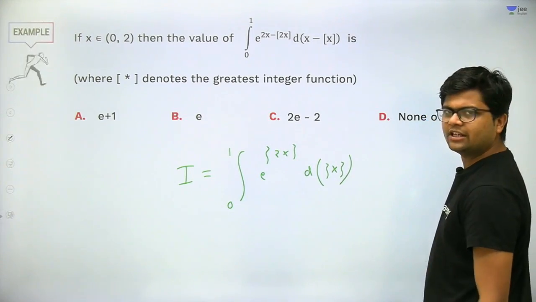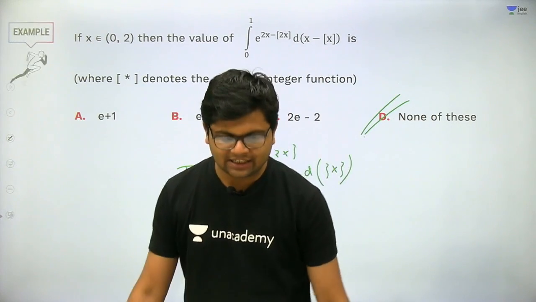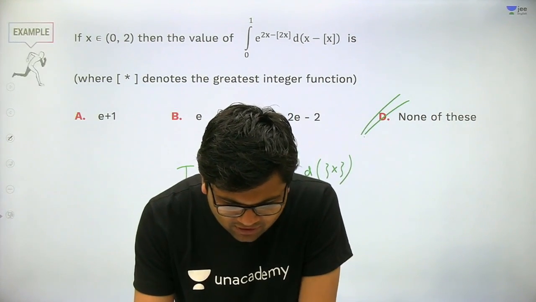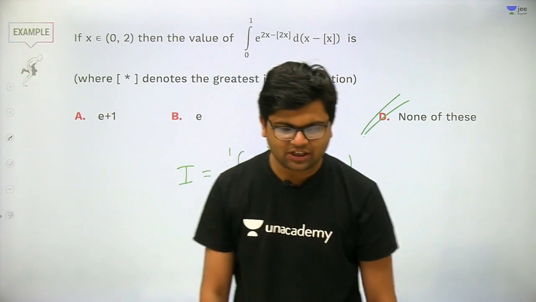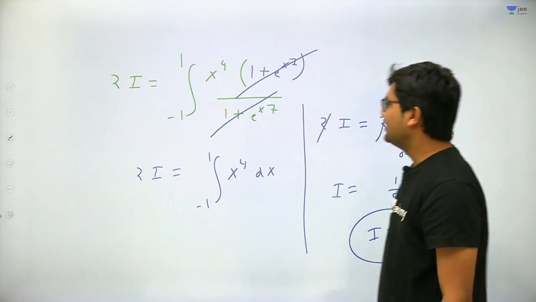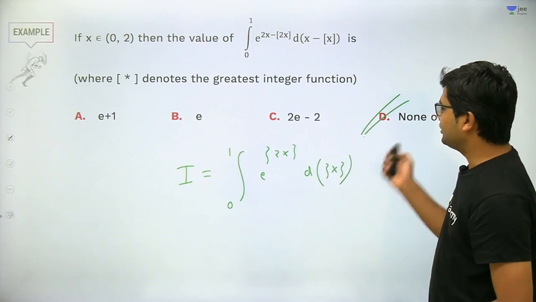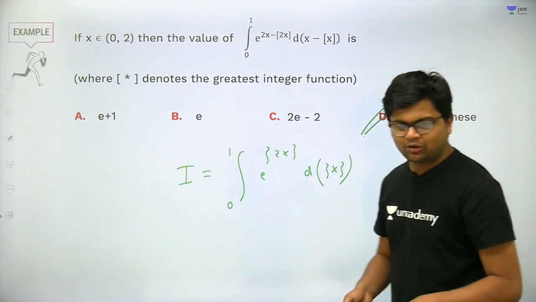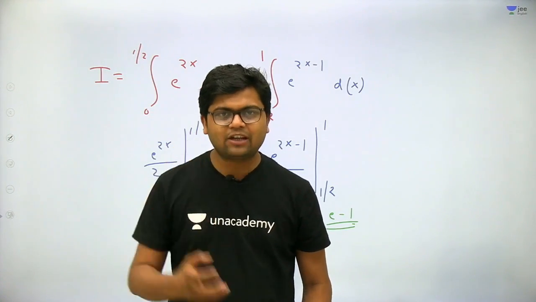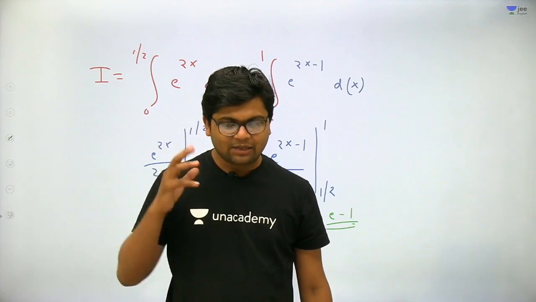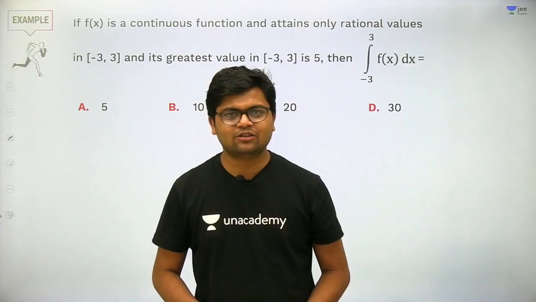So that is not in any of the other options, so the answer will come out to be D for Delhi. Got my point? Very good. Answer will be D for Delhi. Wonderful question. How to simplify the fractional part in integration becomes a headache for the students. Very good, students. Let's try with the next question.